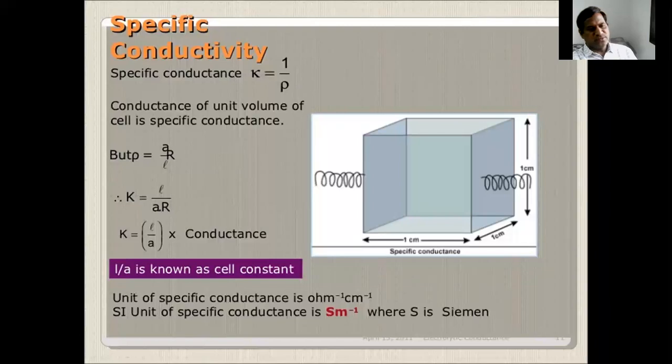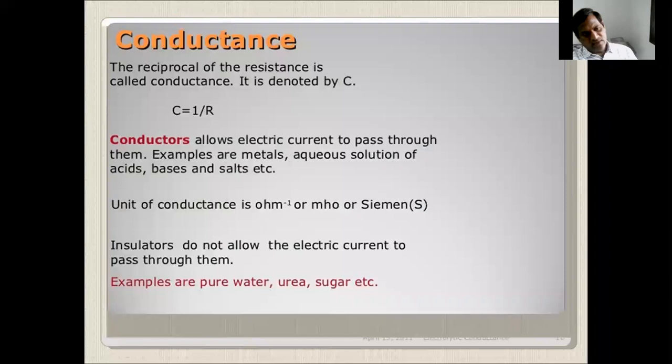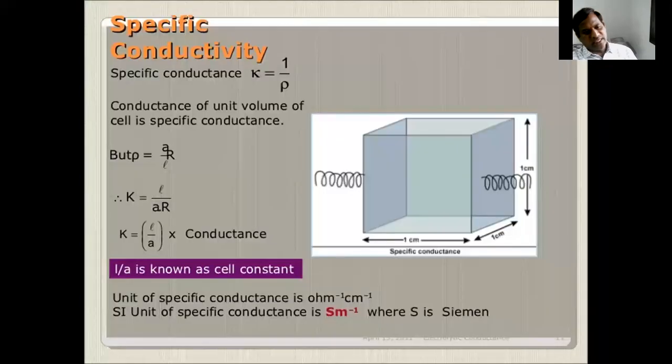What are the units of specific conductance? Ohm inverse, centimeter inverse. These are the units for specific conductance. Units for resistance are ohms. Conductance C is equal to 1 by R, so the units are 1 by ohm or ohm inverse. Specific conductance units are ohm inverse, centimeter inverse.